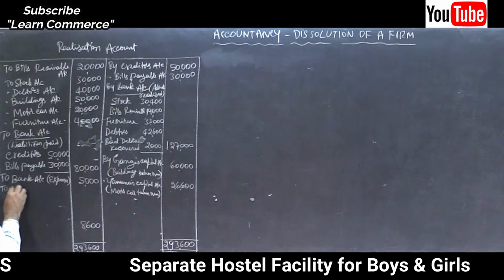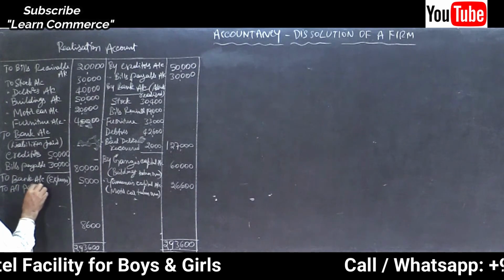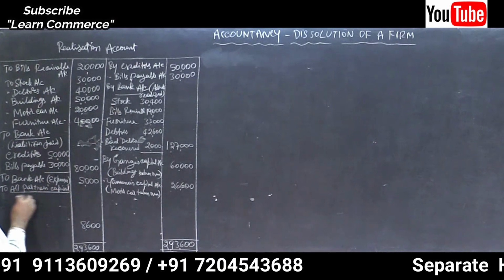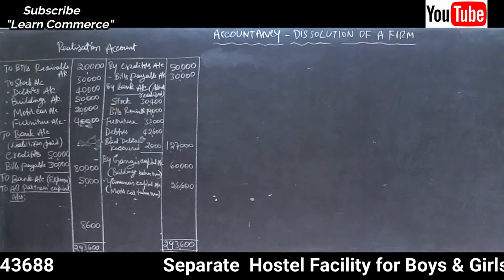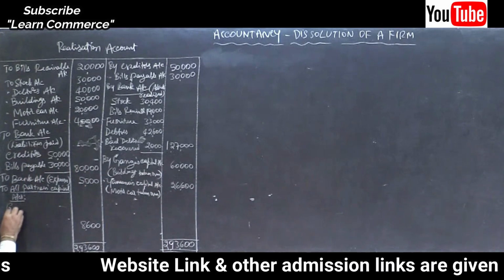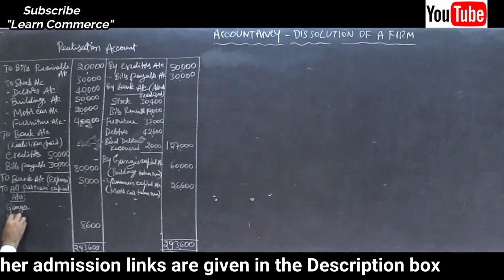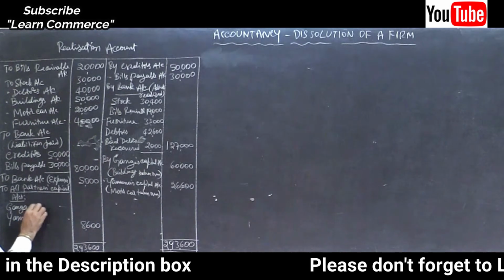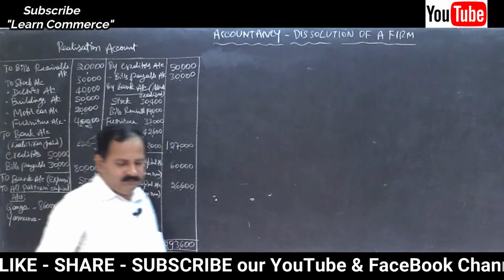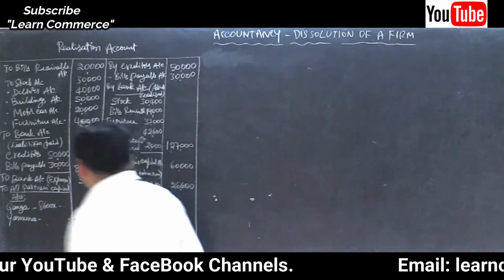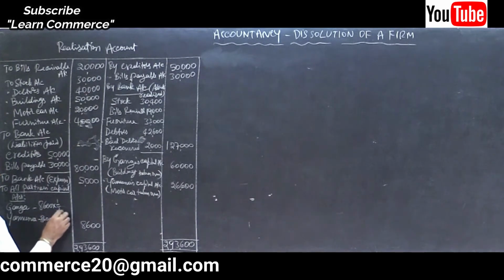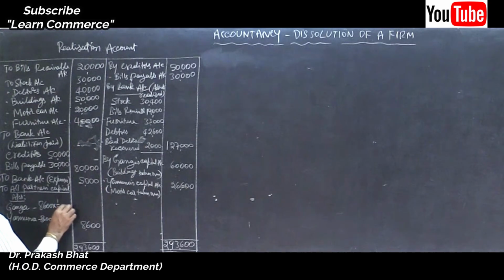To all partners' capital accounts. Under that, Ganga and Yamuna. 8,600 into 1/2, because the ratio is equal, is equal to 4,300.